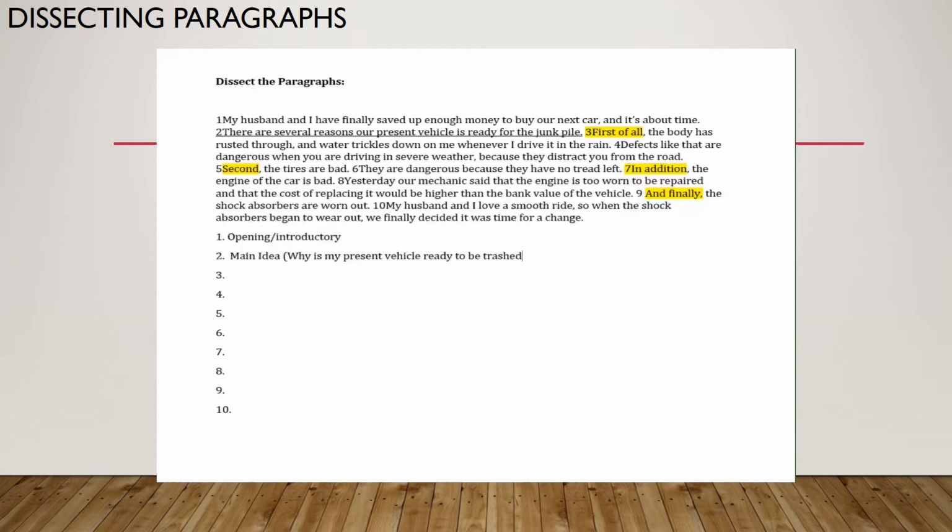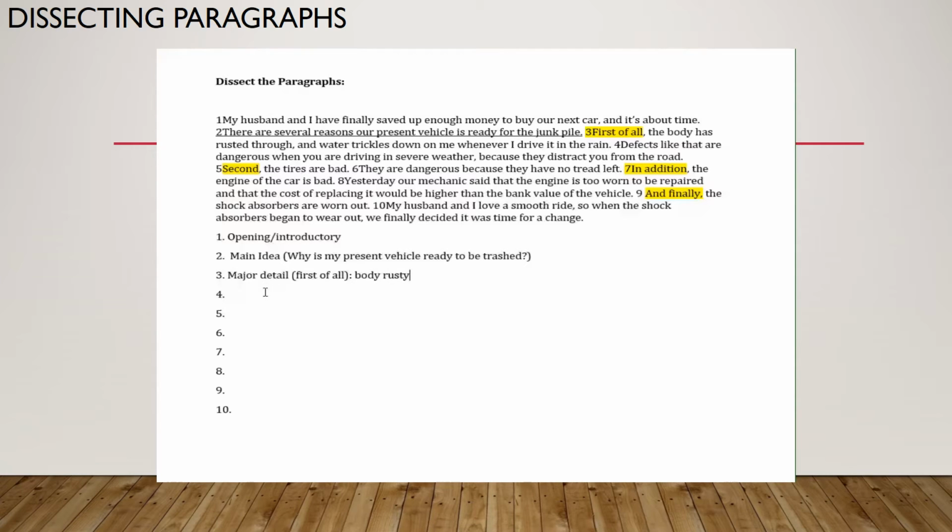Or ready for the junk pile? And your major details will answer that question. Look at the content, but also look at those clue words. So we know sentence 3 is a major detail. First of all, we have the clue phrase first, one of those transition words that indicate a major detail. But it also tells us that the body of the car is rusty.